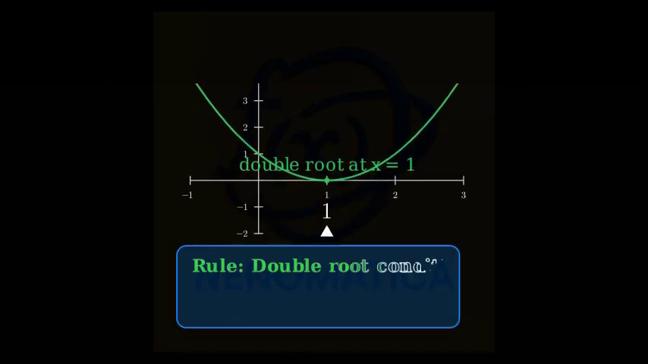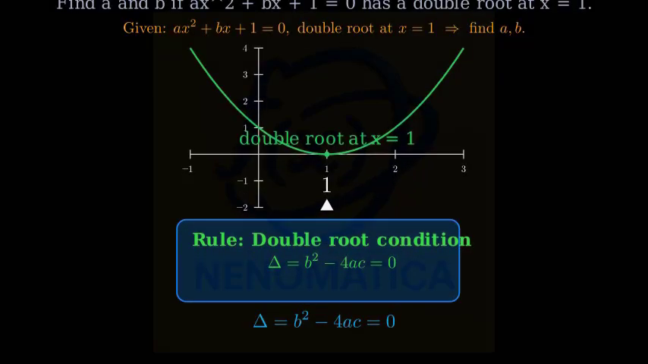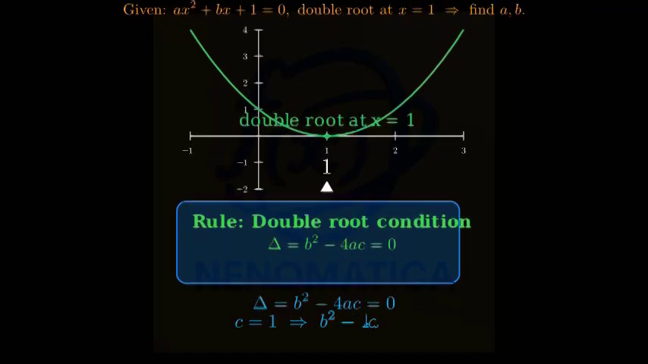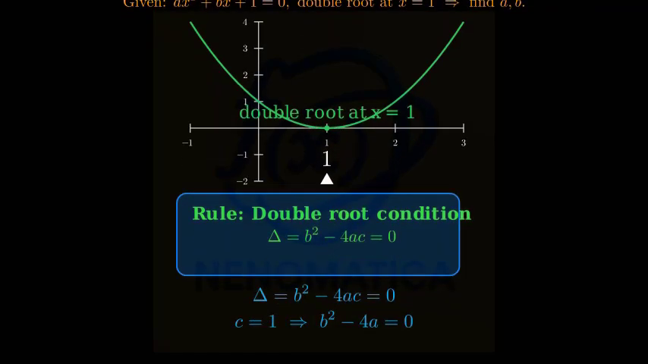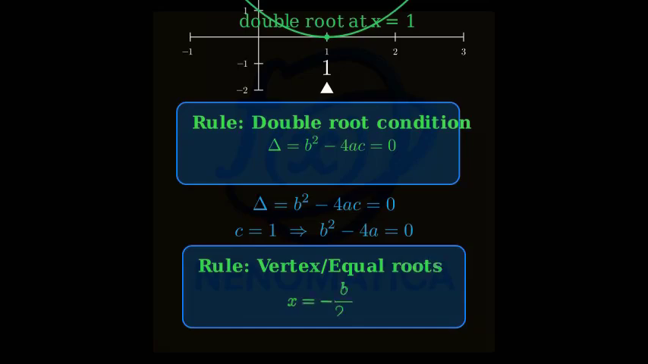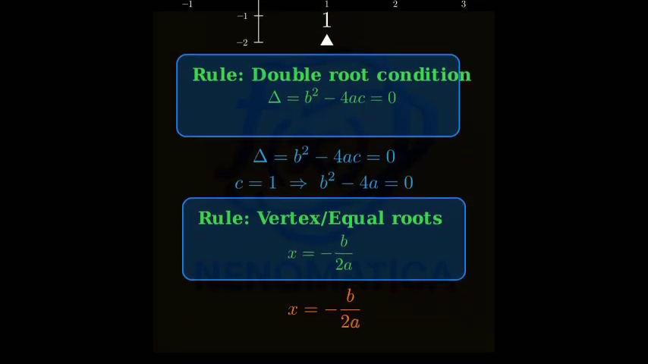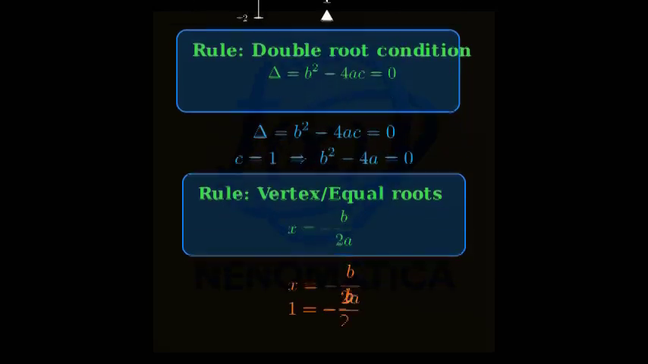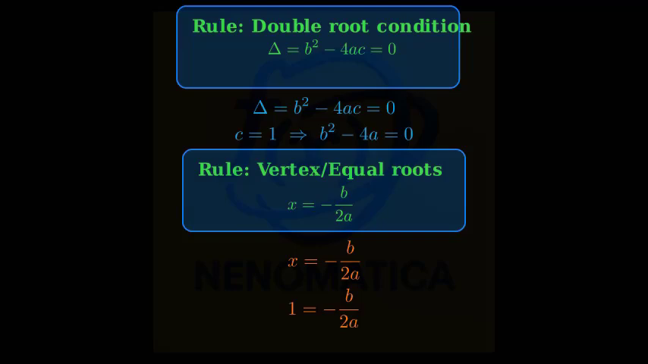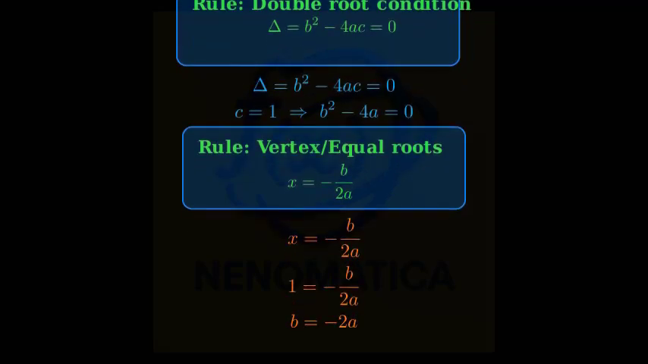To have a double root, the discriminant must be 0. Delta equals b squared minus 4ac equals 0. Since c equals 1 here, that becomes b squared minus 4 equals 0. Also, for a double root, the two equal solutions come from the vertex x value, x equals negative b over 2a. Our double root is at 1, so 1 equals negative b over 2a. Solve to get b equals -2a.